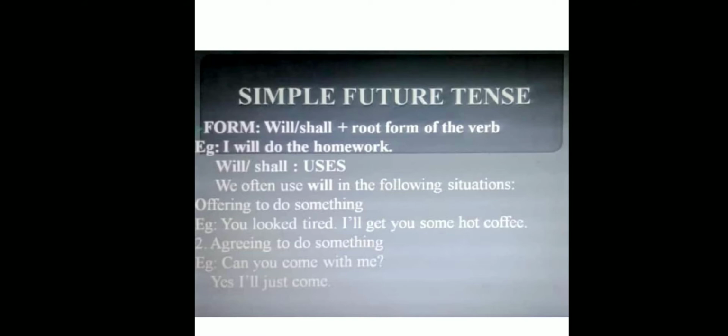First, offering to do something. Example, you look tired. I will get you some hot coffee. Means offering to do something. If you offer somebody something, like I will get you something, I will do your work, like that. So we are offering the person.